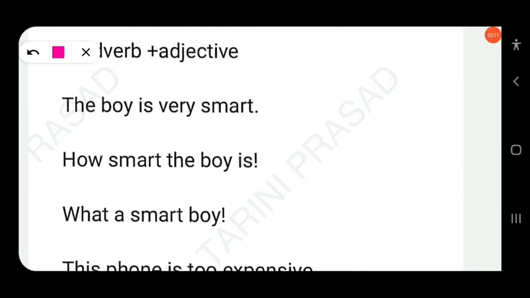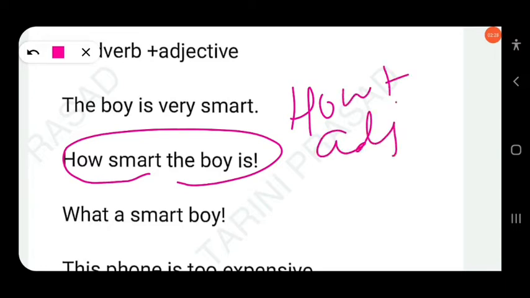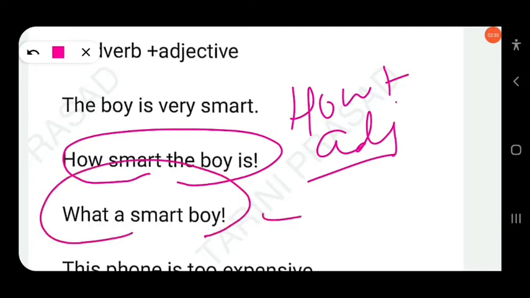Then next, if there is an adverb and an adjective: the boy is very smart. You can represent the assertive as exclamatory in two ways, first using how and second using what. How smart the boy is. That means how plus adjective. Or you can also write, what a smart boy.